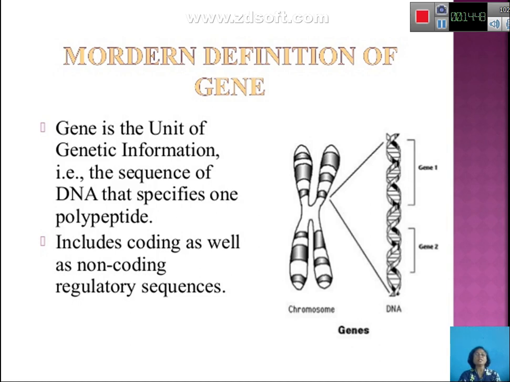it has to undergo transcription, and transcription is nothing but the synthesis of messenger RNA. In eukaryotes, while doing messenger RNA synthesis, you have both introns and exons. Introns are non-coding regions and exons are coding regions. The non-coding regions, the introns or intervening sequences, are removed by the splicing mechanism, and the exons are joined together to make a mature messenger RNA molecule, and this messenger RNA molecule is responsible for making the polypeptide chain.